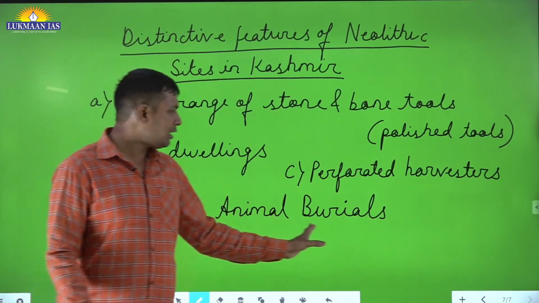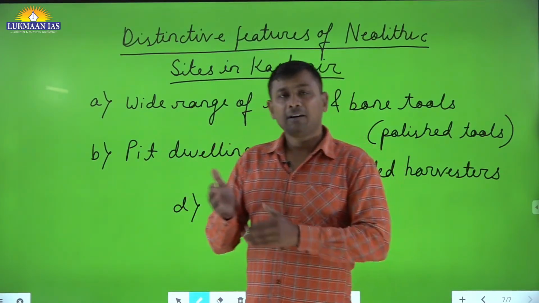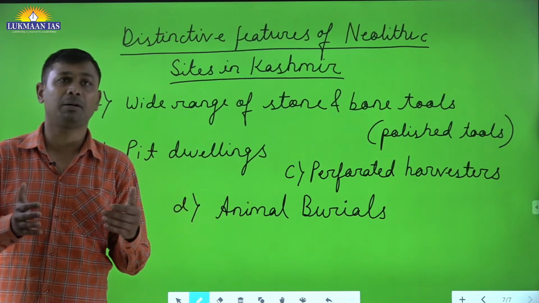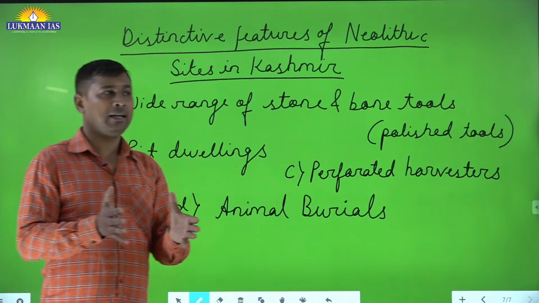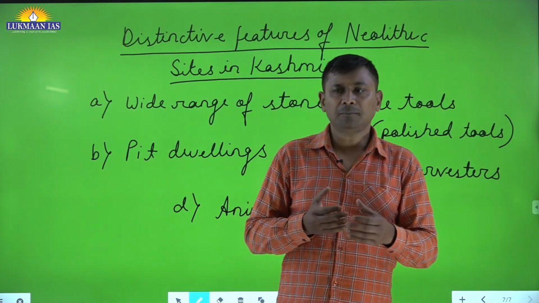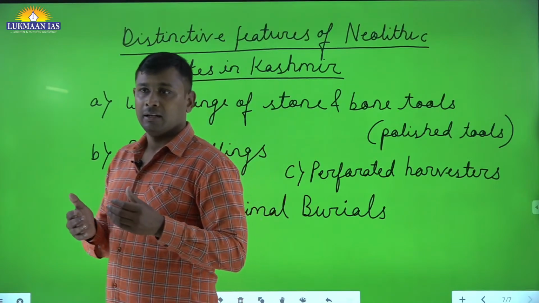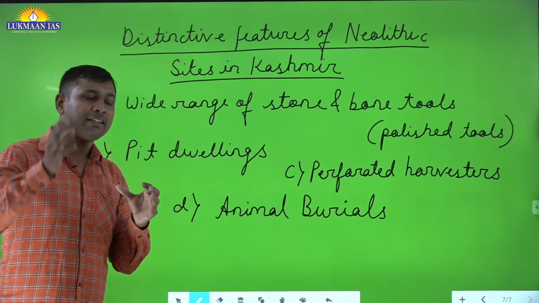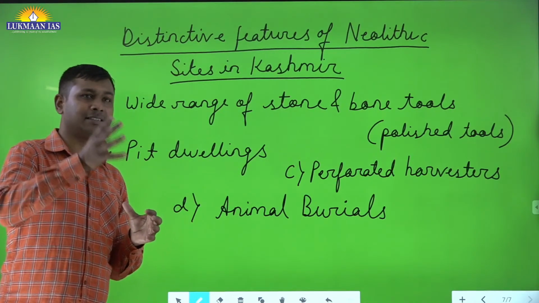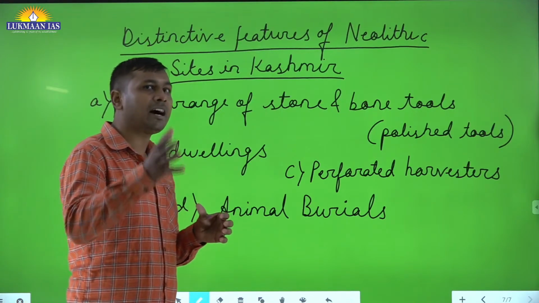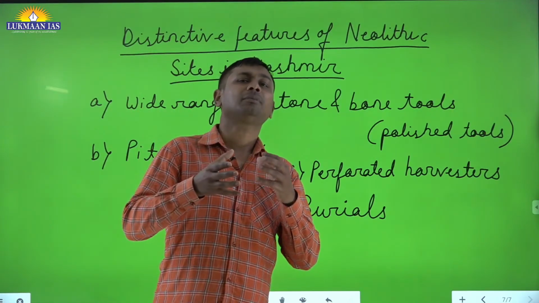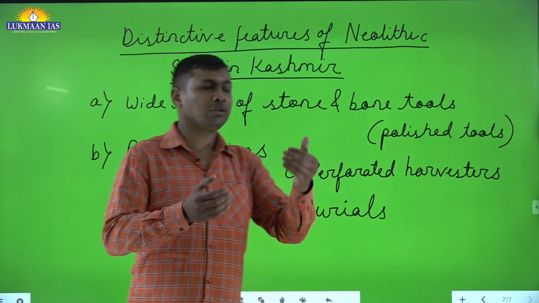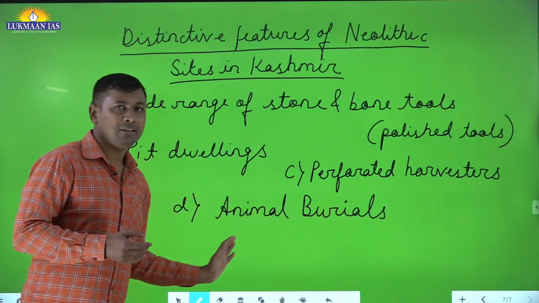Animal burial basically means what? That whenever a person used to die, along with that, when that dead person was buried, animals were also buried. And this gives us some kind of idea with respect to the religious history of India, that the concept that even life after death exists, and a body even after death would require something to eat and something to live and something to survive. So that is why this practice gives us an idea.